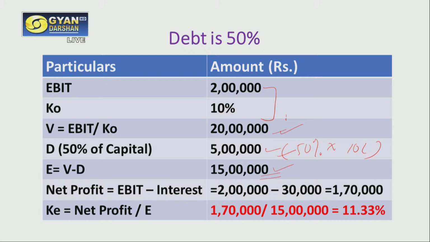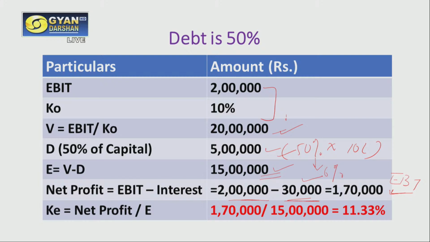I also have EBIT, which is rupees 2 lakh, and I have to deduct interest out of this. Interest will be 6% of my debt, so 6% of 5 lakh, which is 30,000. By deducting the interest amount from EBIT, we get 1,70,000. This is my EBT.